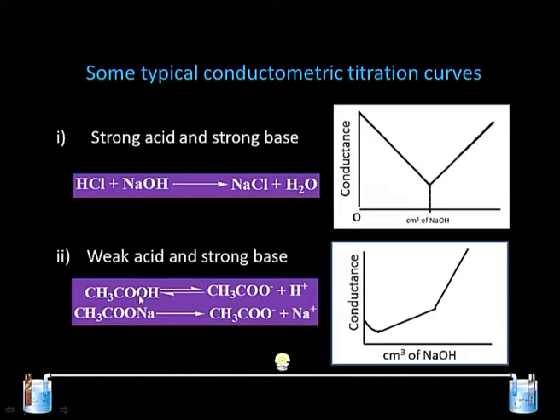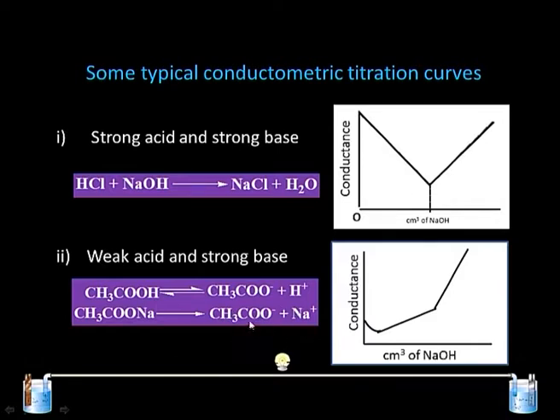Acetic acid is a weak acid, it gives a small number of ions in the solution, therefore the conductance has a low value. The moment NaOH is added to it, it forms a salt, sodium acetate, and sodium acetate being a strong electrolyte can dissociate completely, which is shown by the lower equation.